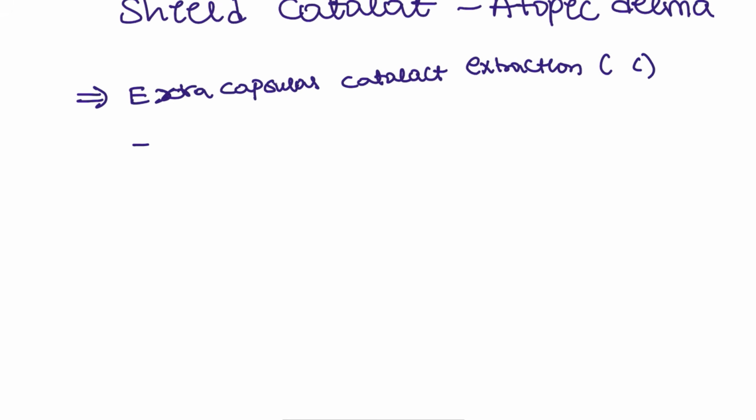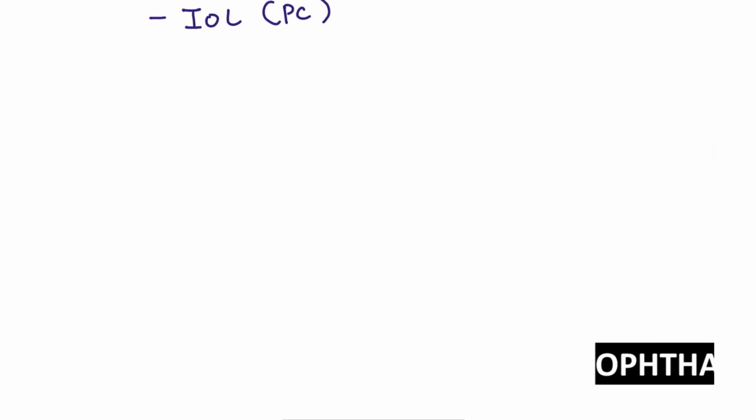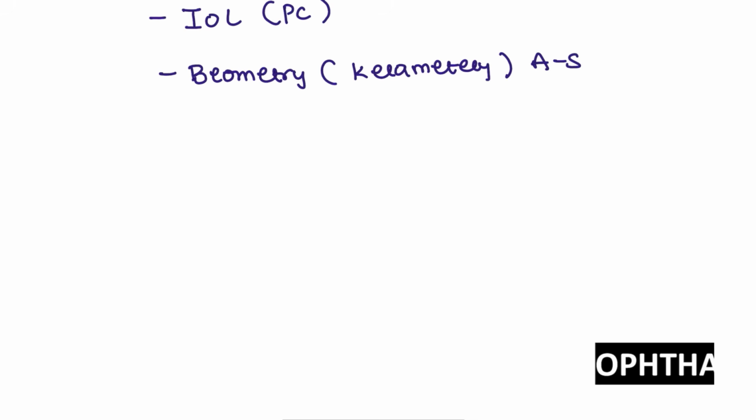And what is the lens that we can insert in this patient? That is the IOL. Posterior chamber IOL is the commonly applied one. And for that we have to do some tests. What are the tests that we perform for this patient? The test name is biometry. In biometry, we have keratometry, right, the curvature of the cornea that we have to check, and then A scan.